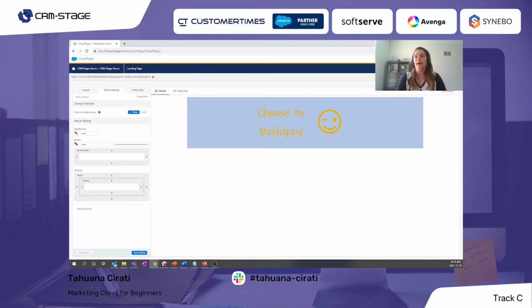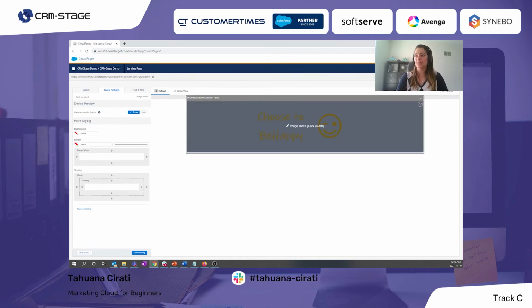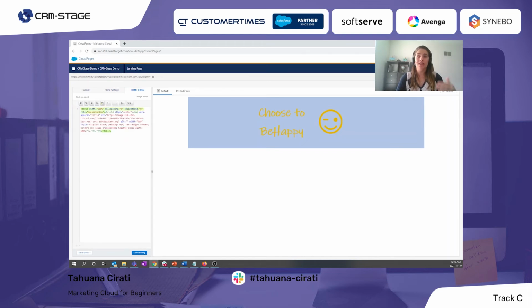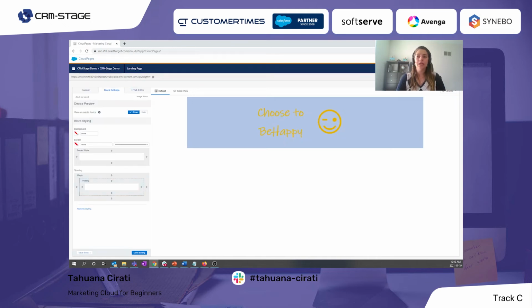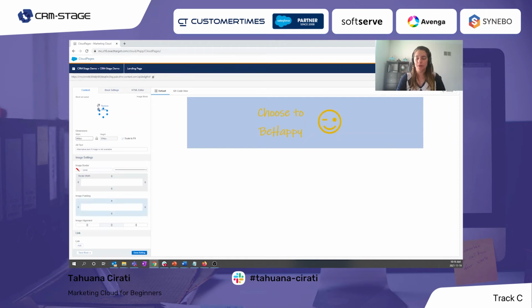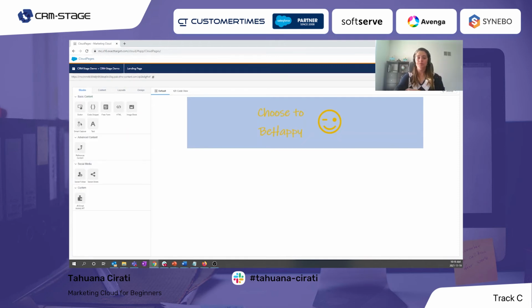We also have some blocking settings here if you want to add a background to this specific block or a border, or even setting some margins and padding. So there are some configurations here that we don't need to touch the HTML. If you want, the HTML is also available here and we can edit it, but there are some configurations that we can do without touching the HTML. So this for me, it's okay. I want a basic one.